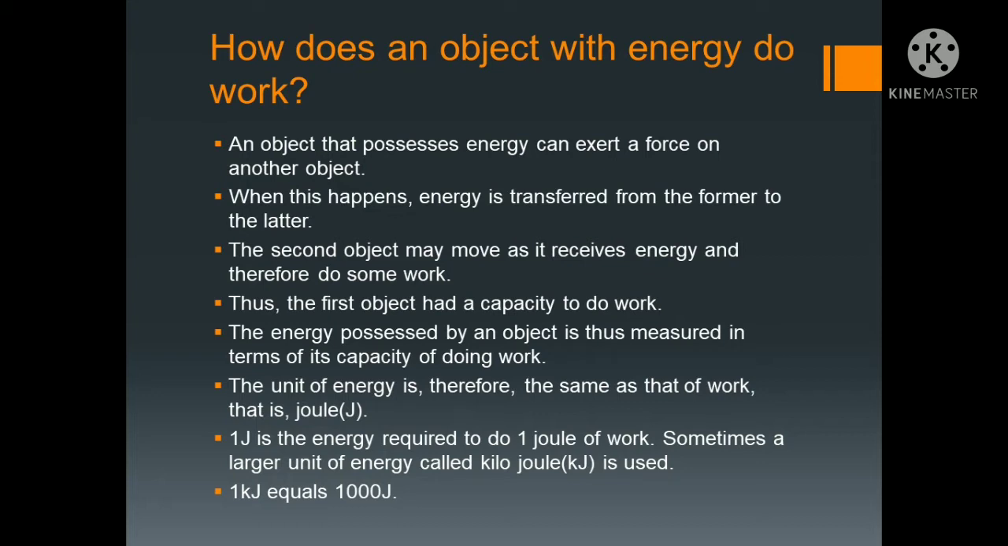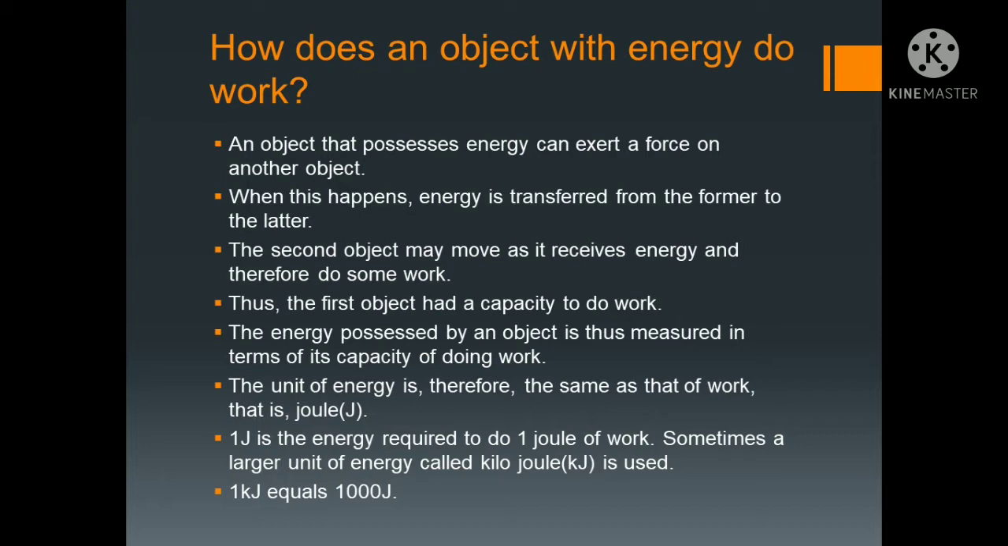The energy possessed by an object is thus measured in terms of its capacity of doing work. The unit of energy is therefore the same as that of work. For work we got the joule, isn't it? Here also it is the same for energy. So 1 joule is the energy required to do 1 joule of work. Sometimes a larger unit of energy called the kilojoule is also used. So 1 kilojoule is how much? 1000 joule. Clear? So this is how energy is transferred from one body to another.